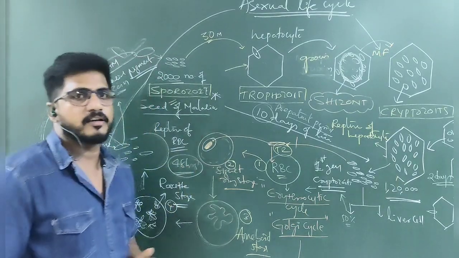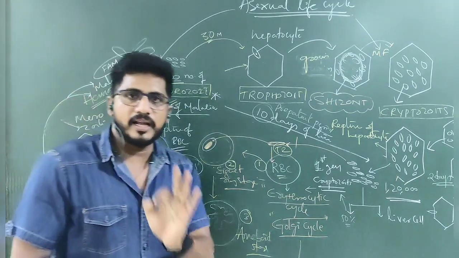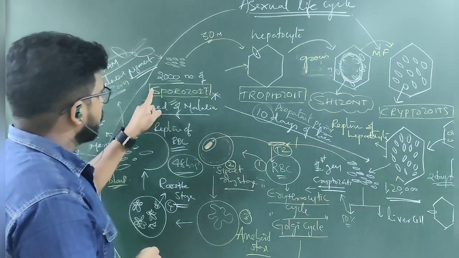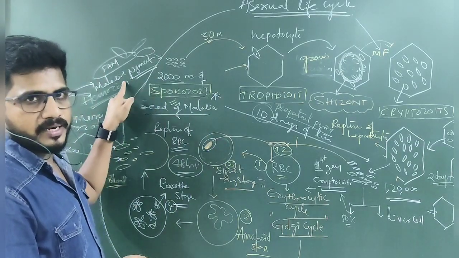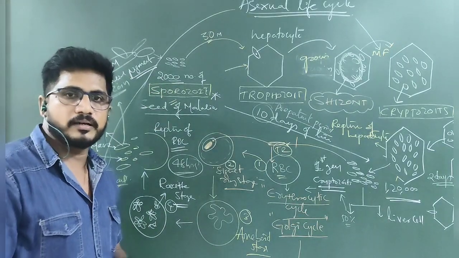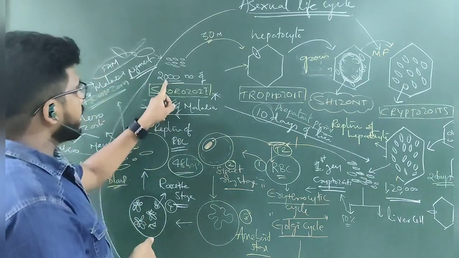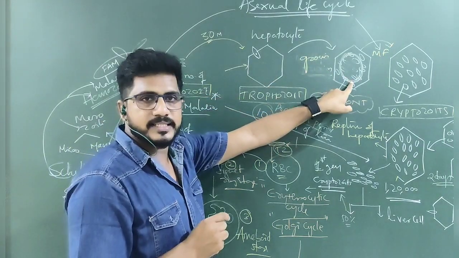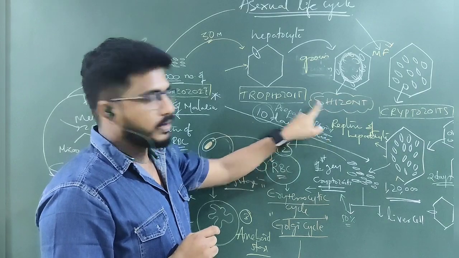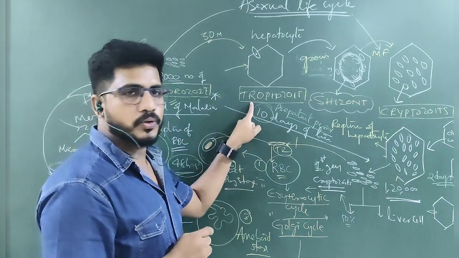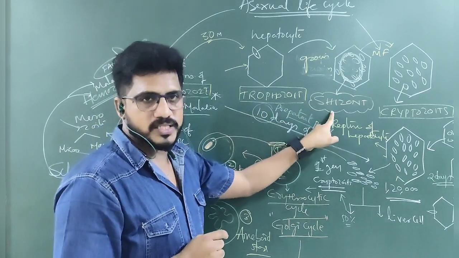This is the last phase of the malaria life cycle in humans. Let me recap it. Once the sporozoites enter by the female Anopheles mosquito bite, about 2000 sporozoites will enter. Each sporozoite attacks one liver cell. Inside the liver cell, it increases its size, which is called schizont. While eating, the stage is called trophozoite. So, sporozoites to trophozoites, trophozoites to schizont.